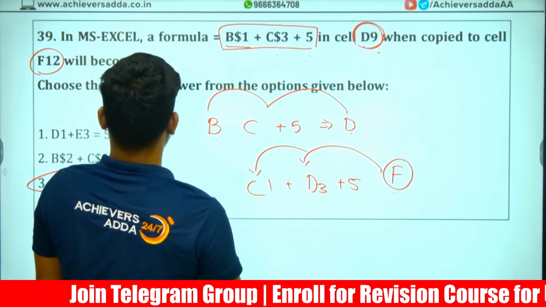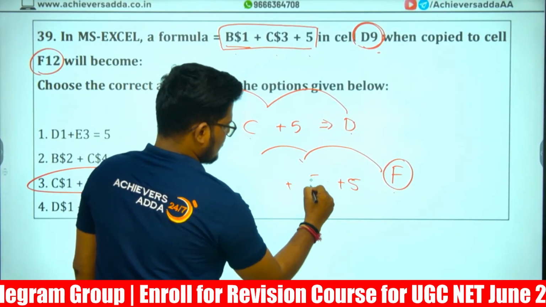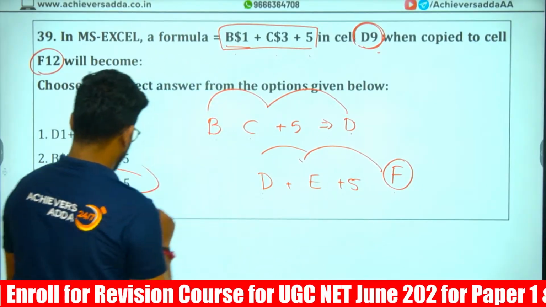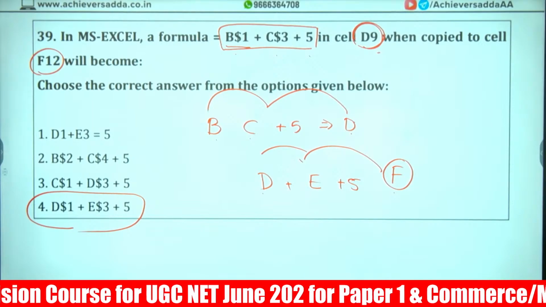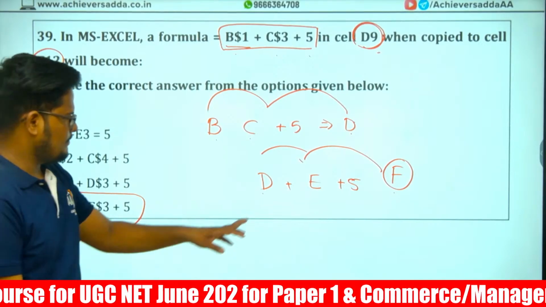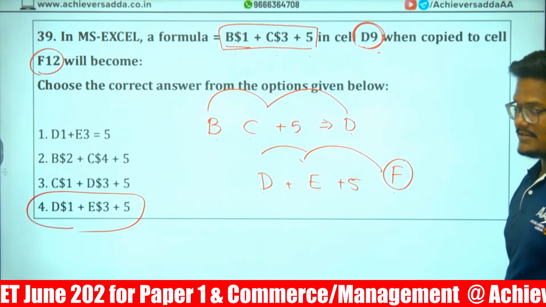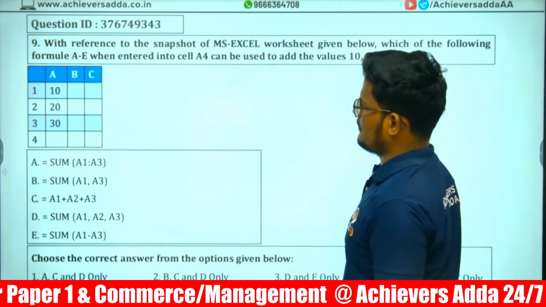Acha, E, that is why you are asking. Okay, E will come here then. Before F, E will come. E before D will come. D plus E plus 5 will be F. Sir, should be 4. Okay, I got your point. E should be there. Yes. Before F, E will come, before that D will come. That is why you asked. Yes, we committed a mistake there. Sorry. Thank you for rectifying.